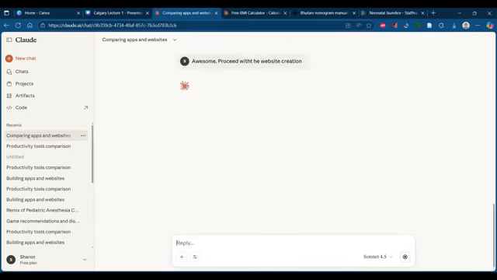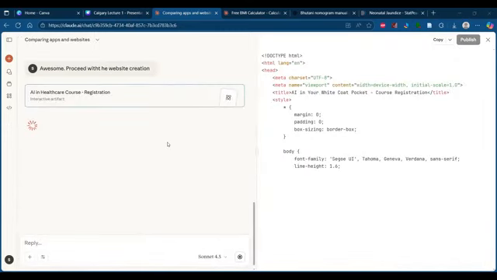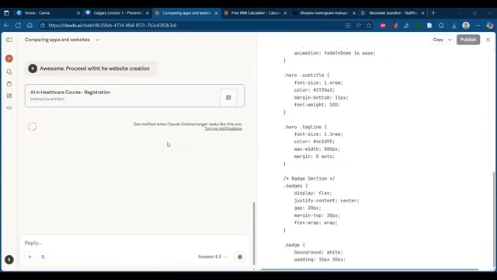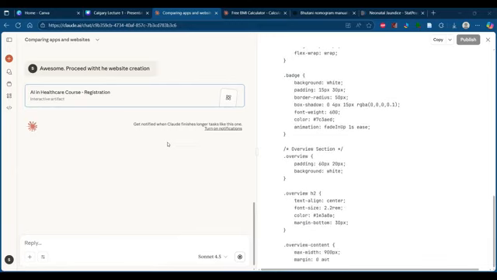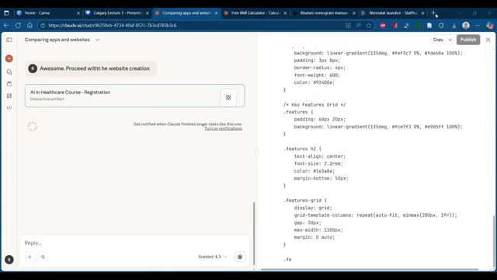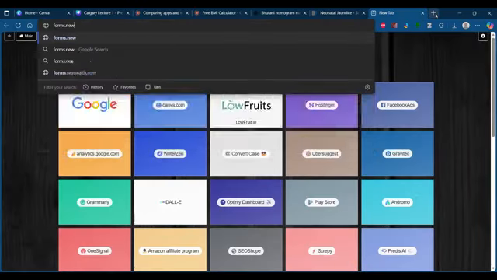Okay. So in the meantime, let me look for a Google Form. Forms.new.